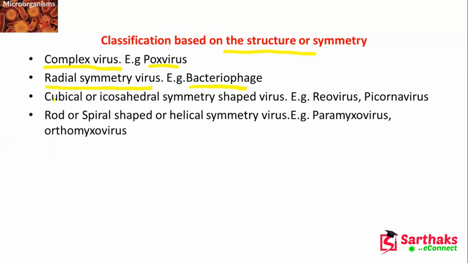Cubical symmetry shaped virus, there are several viruses like this. Rod or spiral shaped virus, or helical symmetry virus. So we have complex virus, radial symmetry virus, cubical virus, and rod shaped virus.